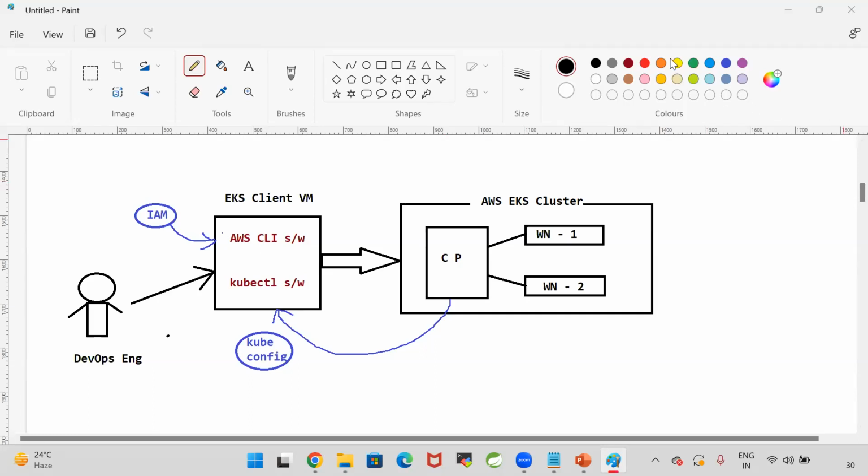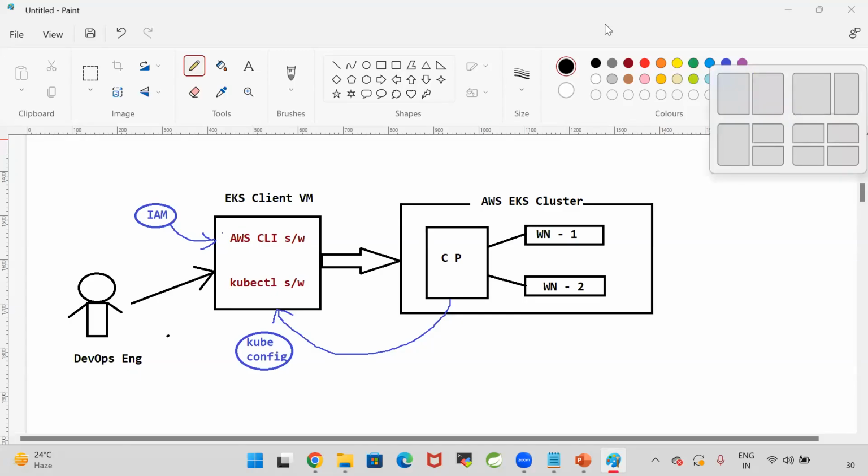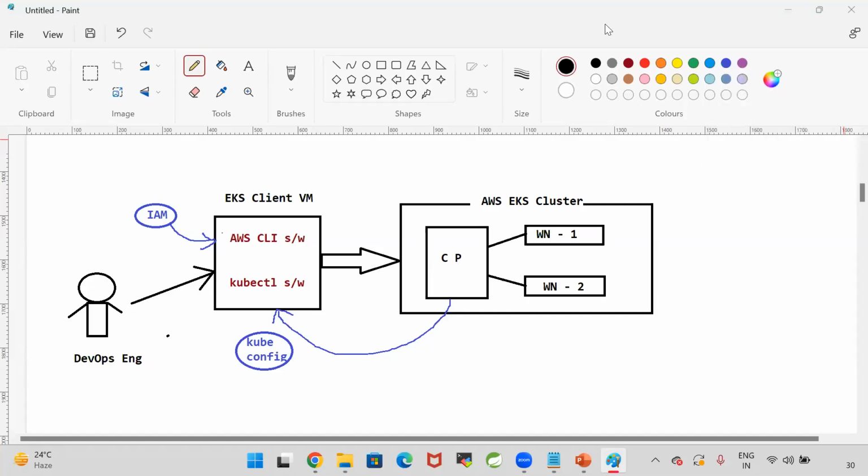Docker is easy, Kubernetes is easy. Guys, Docker is easy, Kubernetes is interesting.